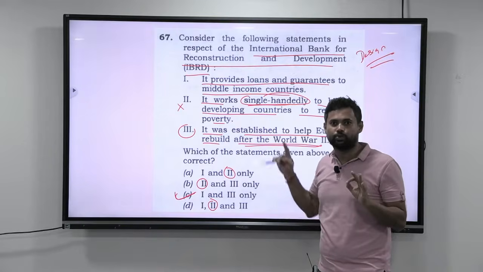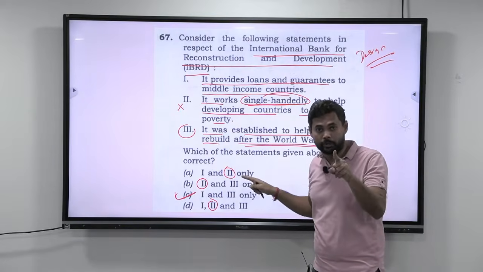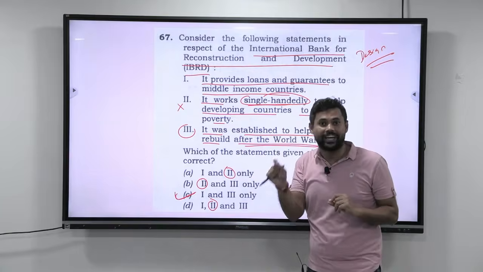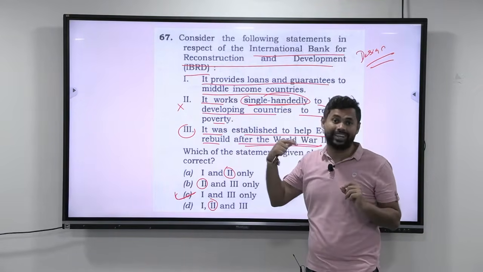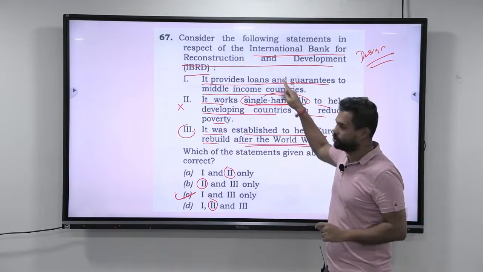It knows it. It is putting it by design. Okay, but it is your responsibility to go correct every time that you come across such questions. You cannot go wrong. If you go wrong, your probability of clearing prelims itself will drop. Okay, so this is about the 67th question.